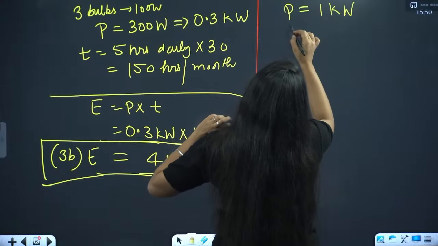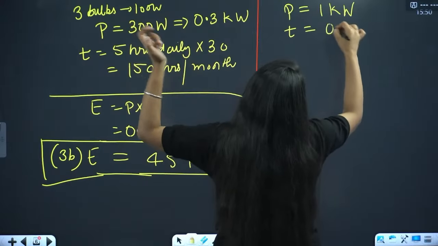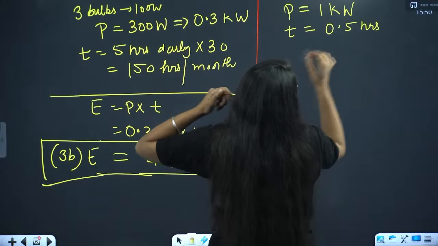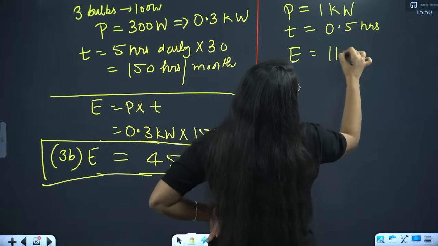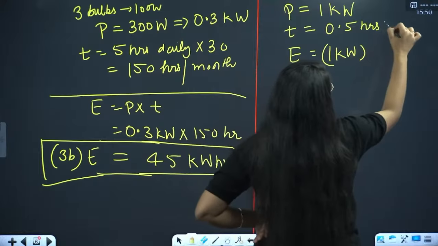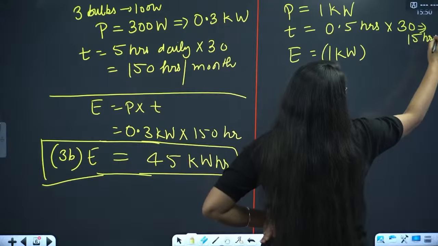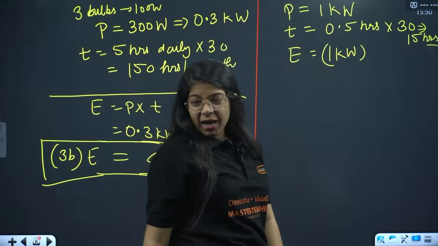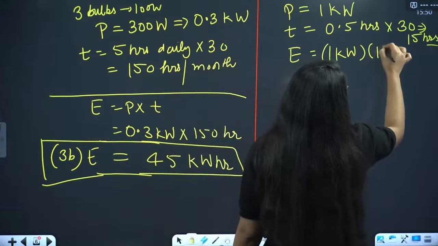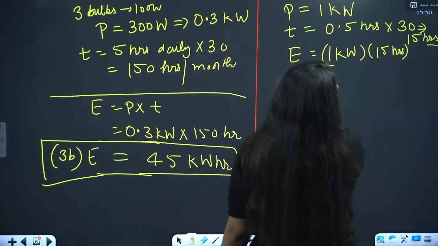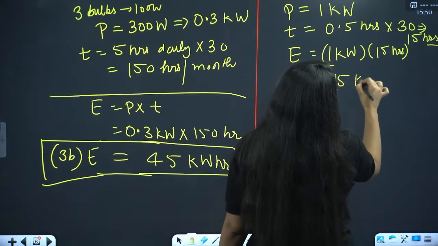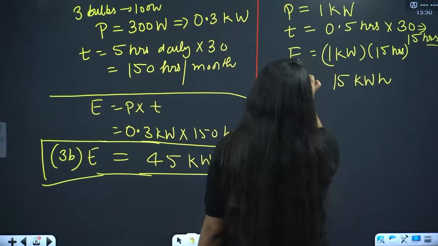And it runs for 0.5 hours daily, correct? So energy will be what? 1 kilowatt into 0.5 into 30 days, that will be 15 hours. So 1 kilowatt into 15 hours, that will be 15 kilowatt hours.